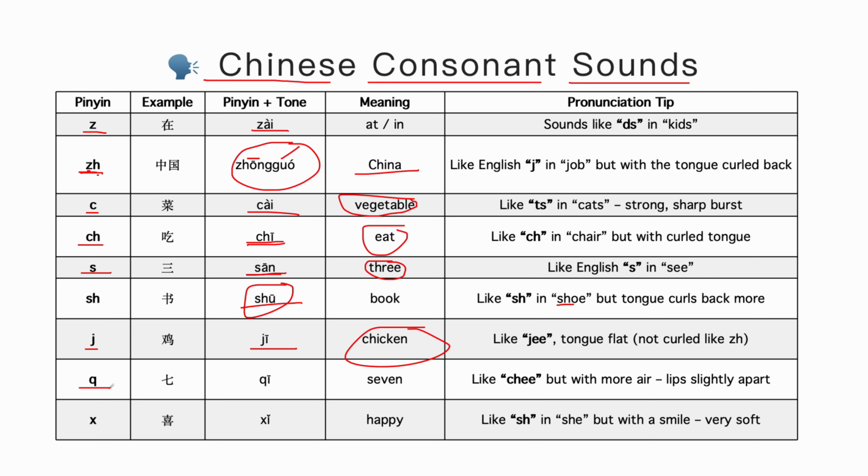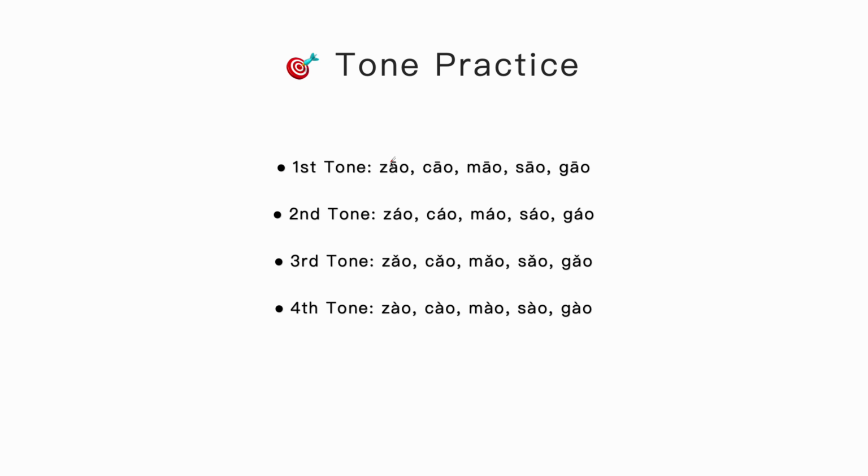Q is pronounced as pretty much like C, chi, chi. X is pronounced like SH, but with a very soft tone. For example, shi, xi.